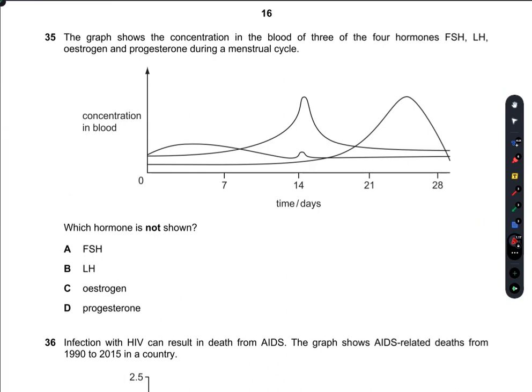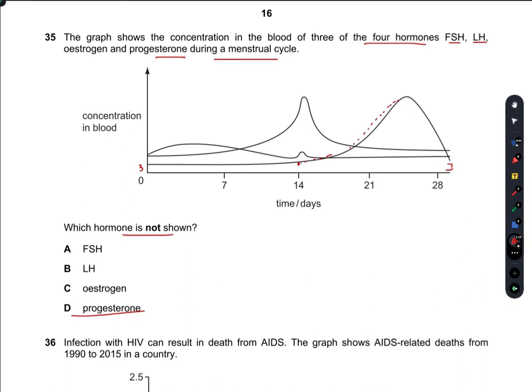The graph shows the concentration in the blood of three of the four hormones FSH, LH, estrogen, and progesterone during a menstrual cycle of a woman. So which hormone is not shown? So this line, I call this line 3. This line represents progesterone, because after the 14th day its concentration rises.